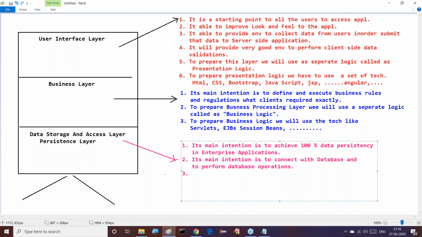Now the third point. What is the next point here? To prepare this layer, we have to use a separate logic. What is the separate logic? We have to provide what is called persistence logic. Observe this clearly. To prepare this layer, we have to use a separate logic, that is persistence logic.